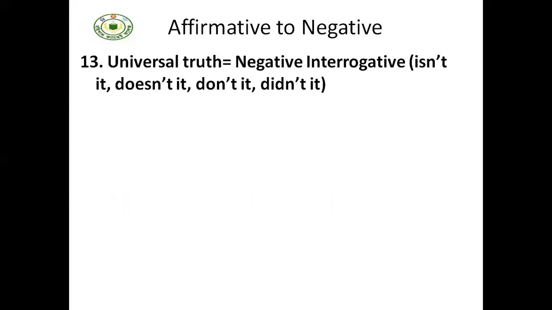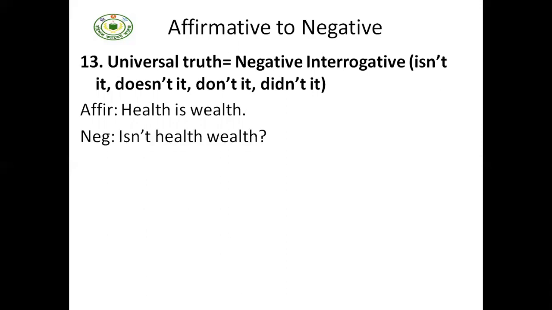Universal truth, and if it is a negative sentence, we will have to use isn't, doesn't, don't, didn't. Health is wealth. So here the verb is. So after is, we have to use not to make it a negative one. Health is wealth, it will be changed into negative in this way. Isn't health wealth?